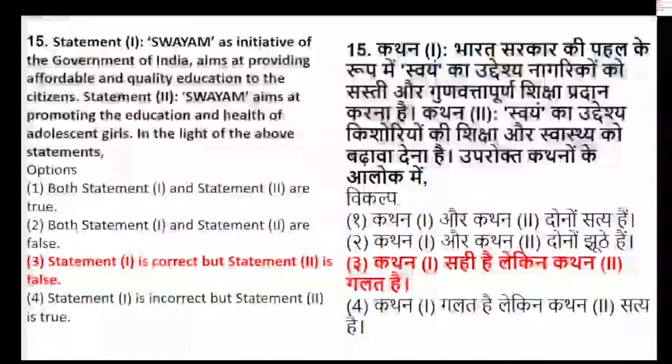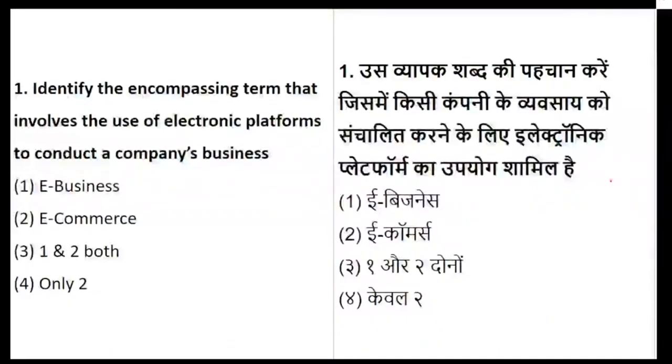So in light of the above statement, statement number 1 and statement number 2, identify the encompassing term that involves use of electronic platforms to conduct a company's business. The terms which are involved with the use of electronic platforms: either it is called e-business, or e-commerce, or both option number 1 and 2, that is e-business and e-commerce, or only option 2.